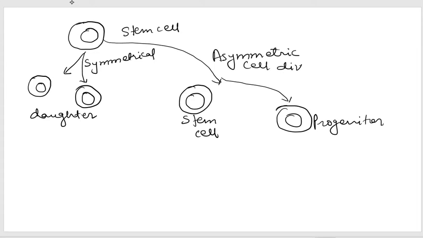So here the stem cell is dividing to form a stem cell, which is exactly similar to the mother cell, but another cell produced by the division of the stem cell is a progenitor cell. So this cell will give rise to a specialized cell population, a specialized cell type. So this becomes asymmetric cell division and this becomes symmetric cell division.